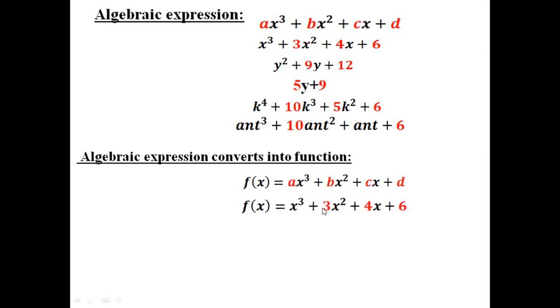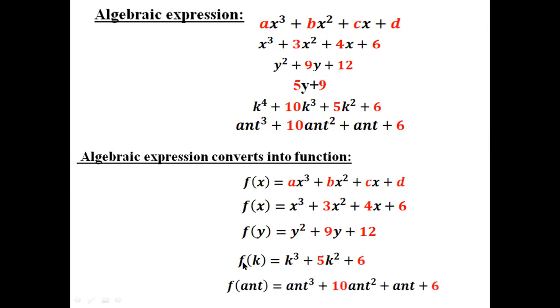Then for x cube plus x square, the variable is x, so the function will also be of x. Here the variable is y, so the function is of y. Here the variable is k, that's why the function is of k. Here the function is of n. So I think we can understand how an algebraic expression converts into a function.